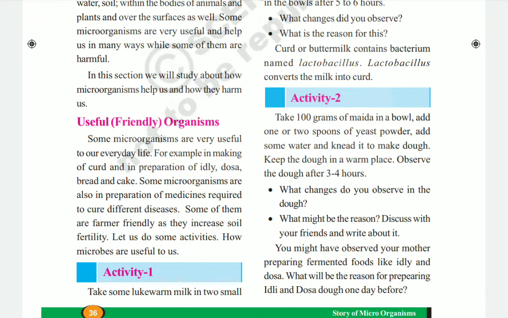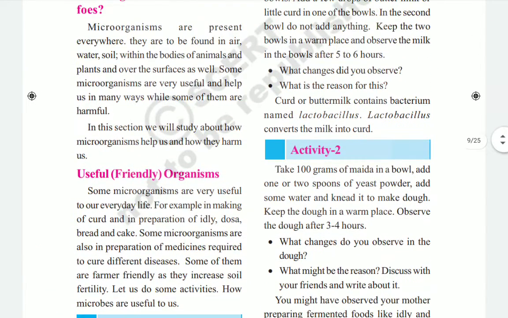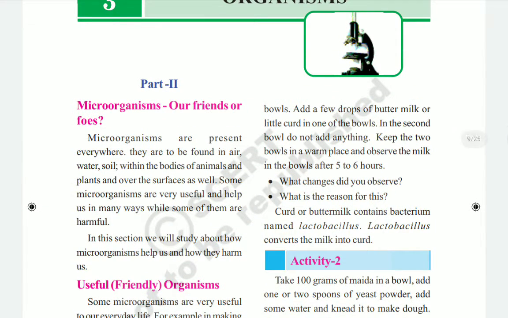So in this curd or buttermilk there are some microorganisms. Here you see, children, curd or buttermilk contains the bacteria named lactobacillus. This lactobacillus converts the milk into curd. Because of this lactobacillus bacteria only, the milk is converted into curd.